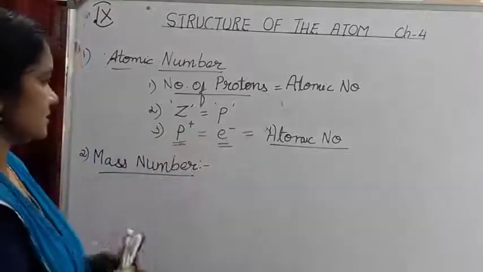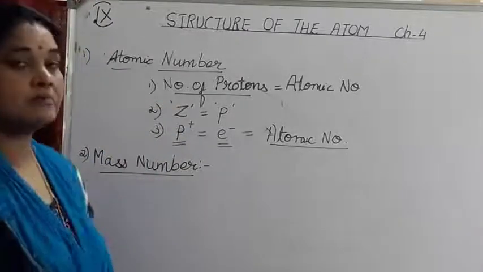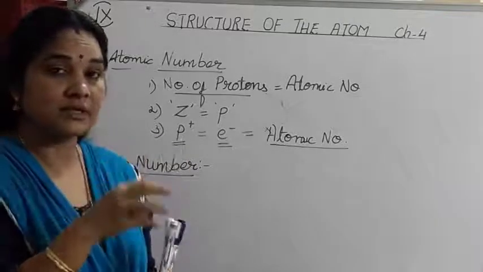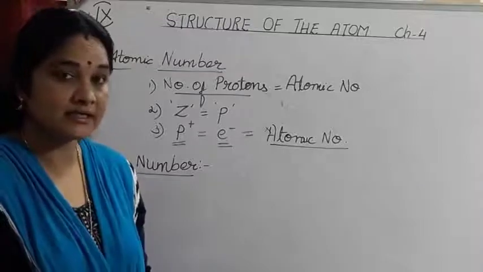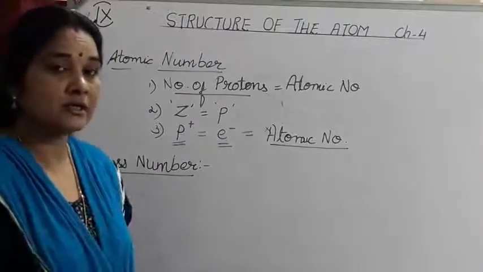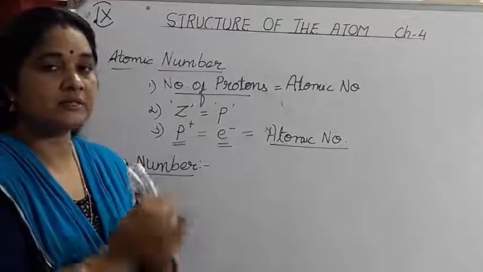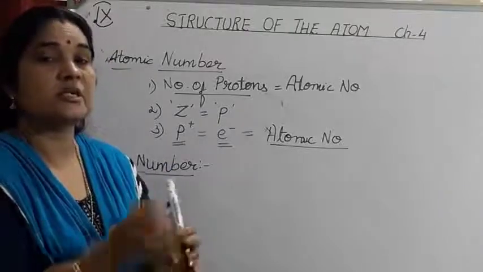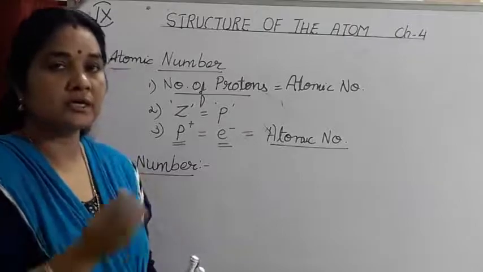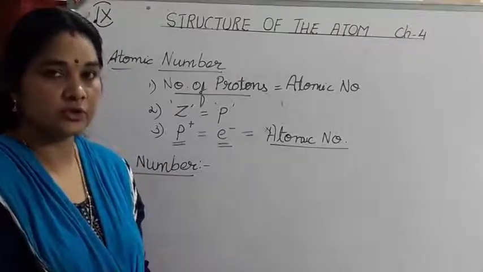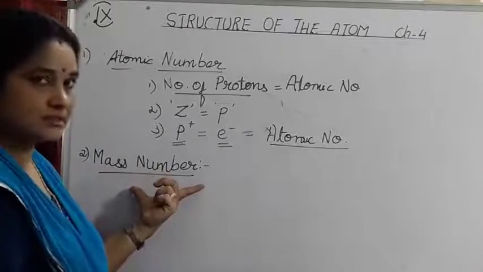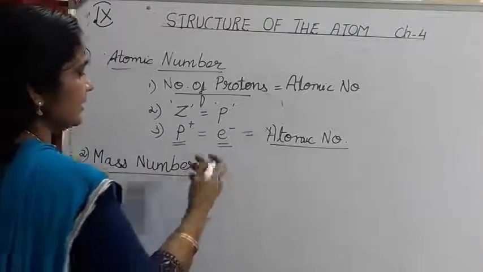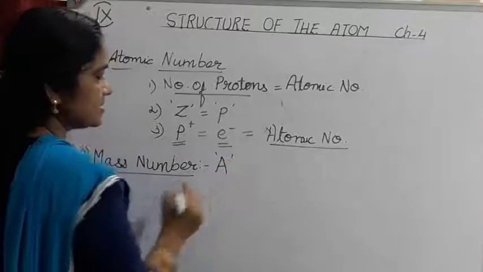Now the next topic is mass number. As I told you, in Rutherford's alpha particle scattering experiment, he said that the mass of an atom of an element is located at the center, that is, in the nucleus. The protons and neutrons are collectively known as nucleons. They occupy the mass, and that is known as the mass number. Mass number is denoted by the capital letter A.